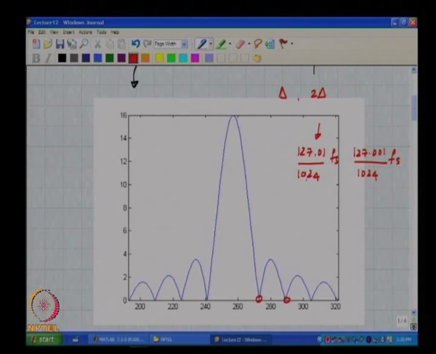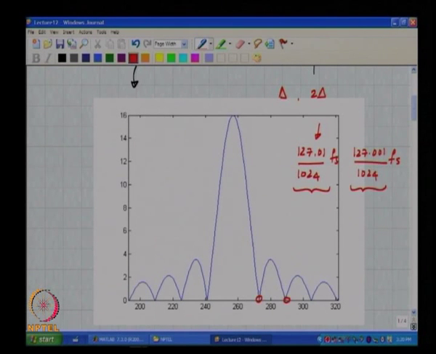So when you compare the leakage of 127.01 versus 127.001, what should you expect? You should expect to see a leakage which is 10 times more in one with respect to the other, right.